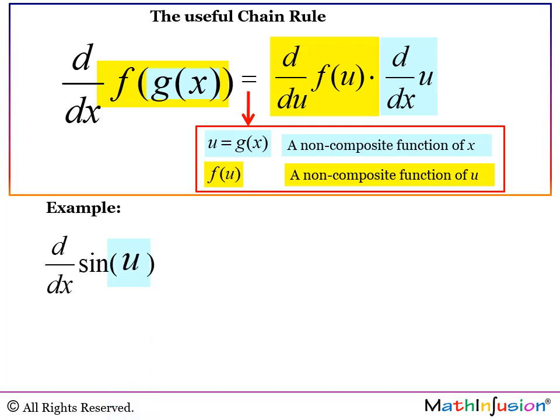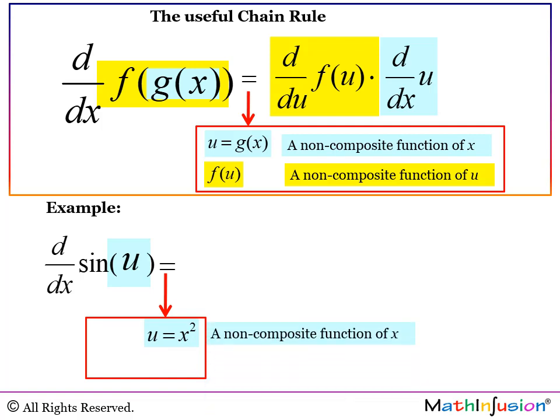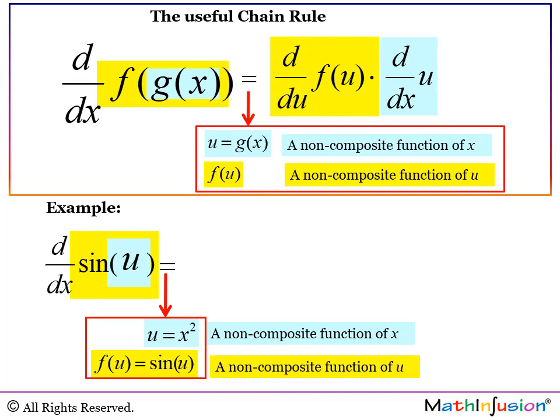Now we can even check further. If we replace the inner function by a u, then sine u is a non-composite function of the u. And if so, we can conclude that u is x to the power of 2 and it's a non-composite function of x. And the outer function, the f of u, is sine of u, because this is exactly what I see there after I covered x to the power of 2. And this is a non-composite function of the u.